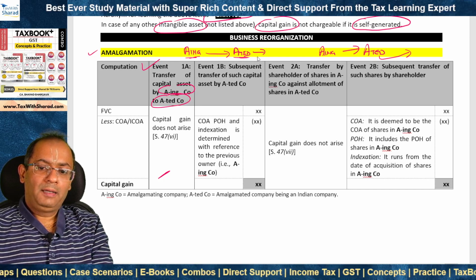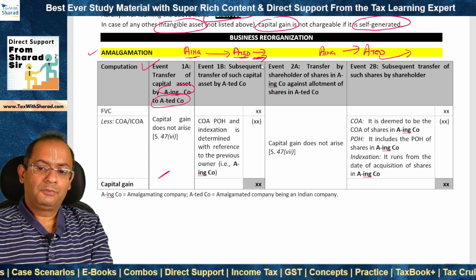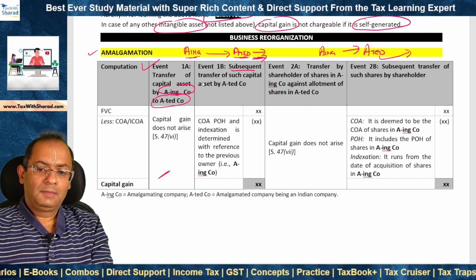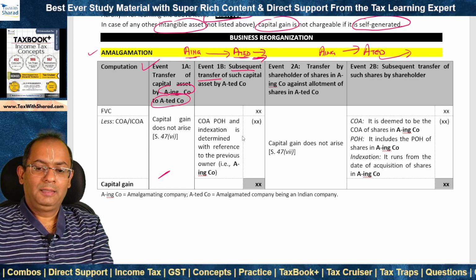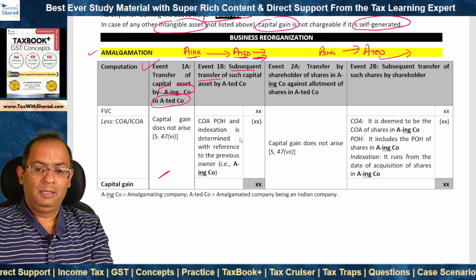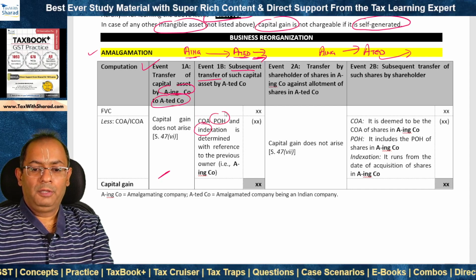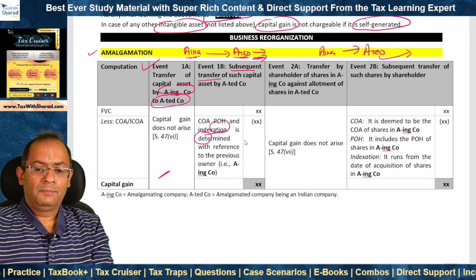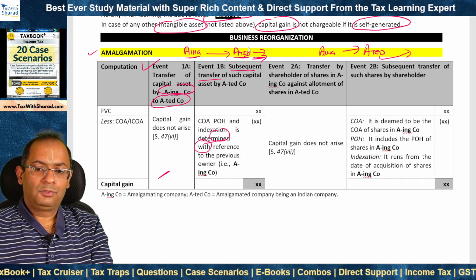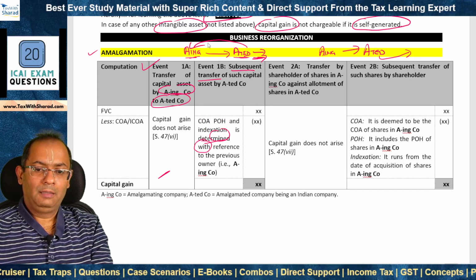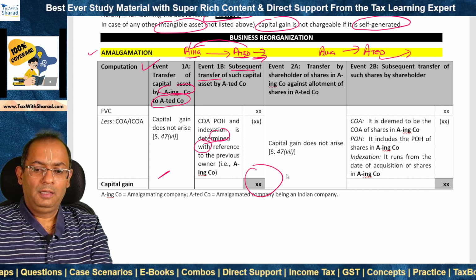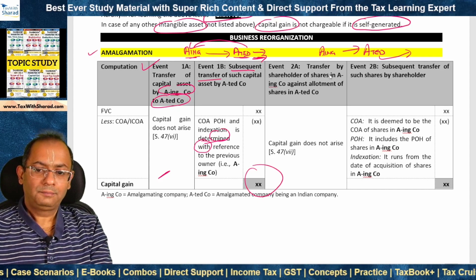When the amalgamated company subsequently transfers the capital asset, then capital gain arises in the hands of the amalgamated company. And what about then cost of acquisition, period of holding and indexation? These are determined with reference to the previous owner, that is the amalgamating company. And accordingly, we determine the amount of capital gain.